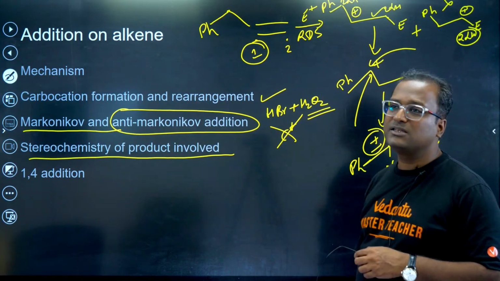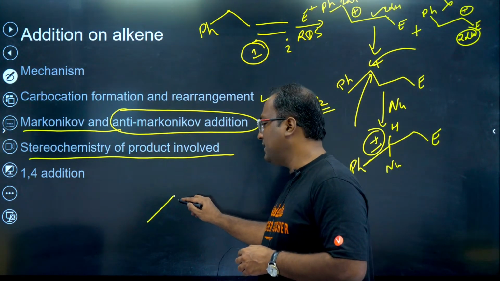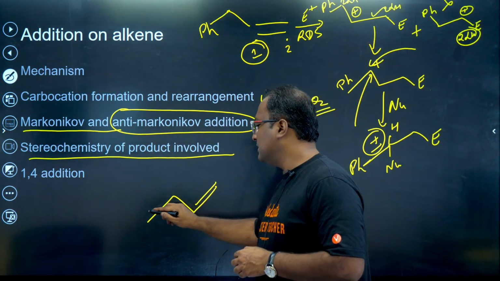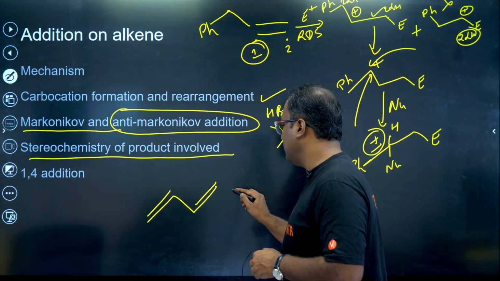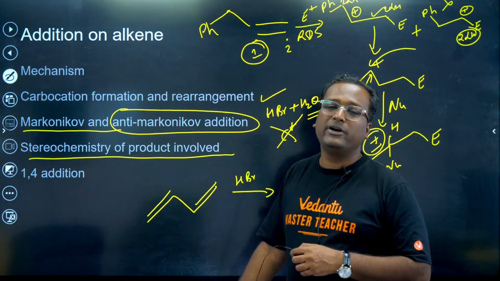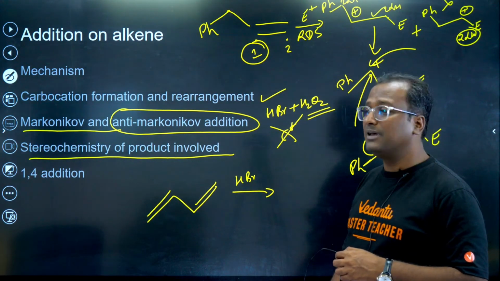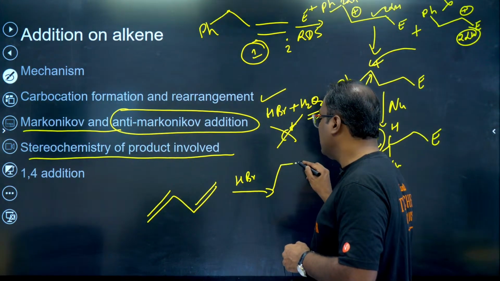Last but not the least, 1,4 addition. Very important, very tricky part that they ask from here. Suppose you have 1,3-butadiene and you react it with HBr, then what is going to be the product? Will only one alkene react or will both the alkenes react? The answer depends on temperature.